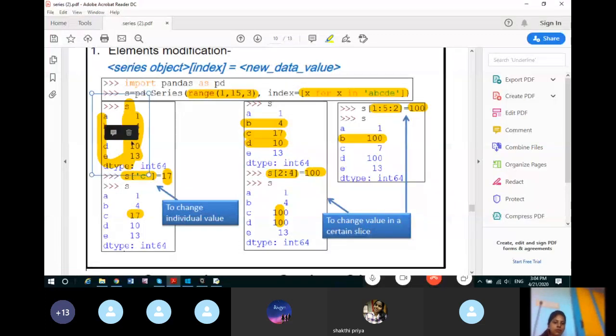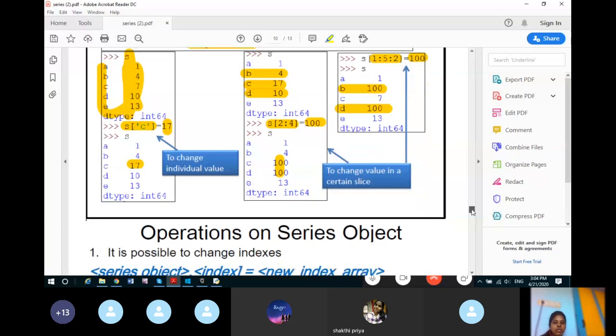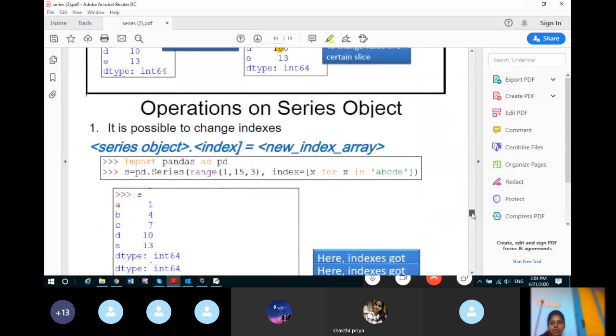Again, if you do plus 2, then 3 plus 2 will become 5. But here the series stop value is 5 minus 1, 4, so it will not go further. Now this is the element modification operation in series. Now again we will see some other operations, like how you can change the indexes. Here we have changed the data elements. Now here we can change the indexes also. So I will tell you how you can change.